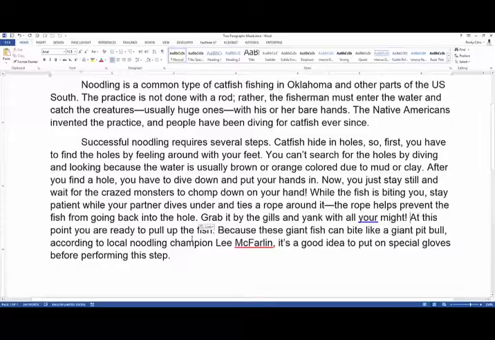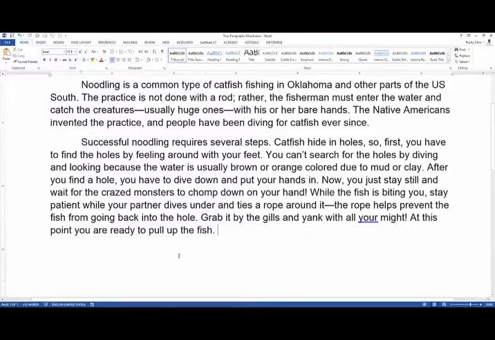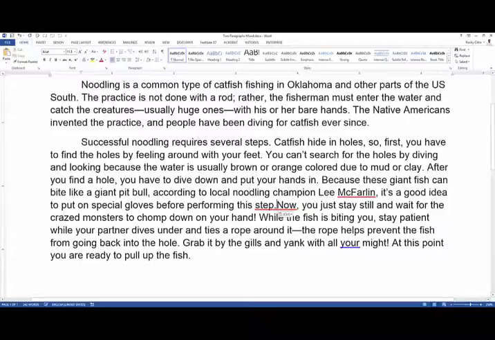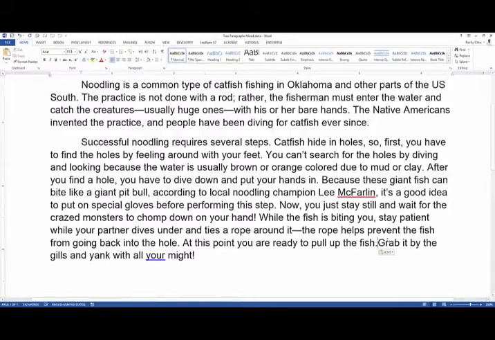Okay, oh, we have one more detail that needs to go above. So, because these giant fish can bite like a giant pit bull, according to local noodling champion Lee McFarland, it's a good idea to put on special gloves before performing the step. So this probably goes with the hands. Yeah, this would go here. So after telling the person to put their hands in, this refers back to this idea to protect your hands. Okay, now you just stay still. And this probably goes here, because this last sentence is more of a concluding remark.